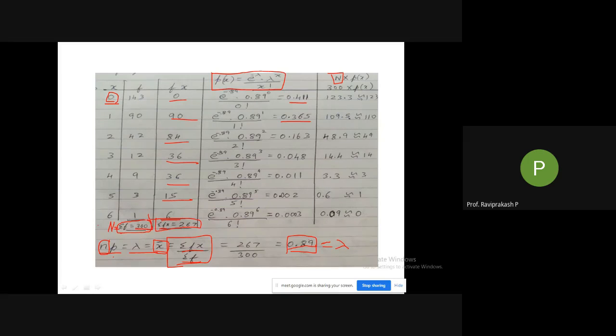That is the means of knowing whether it is right or wrong, because rounding off you need to do accordingly. Usually if it is 0.5 and above, you take it to the next number. If it is less than 0.5, take it to the previous number. It will be very nearby, but when you add it should be 300 only. Any doubts here about what we did?